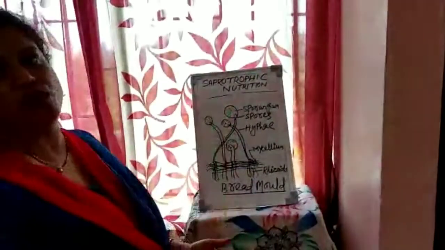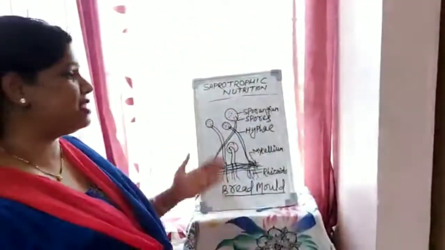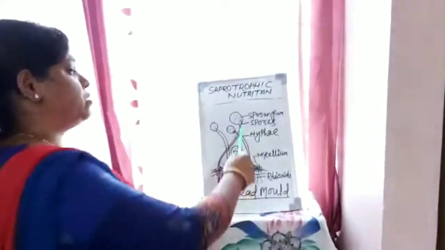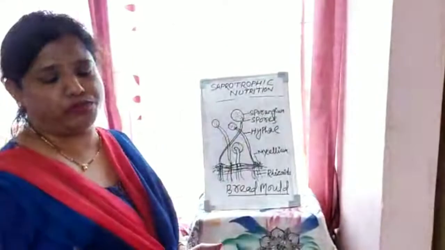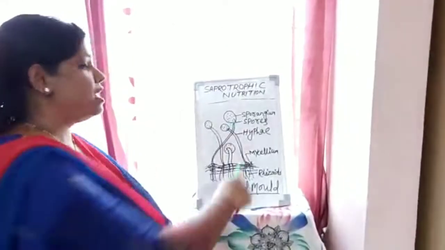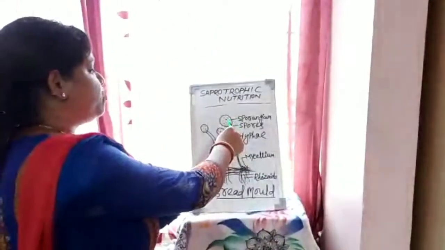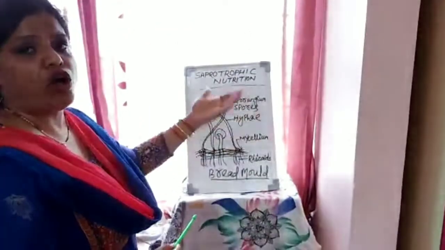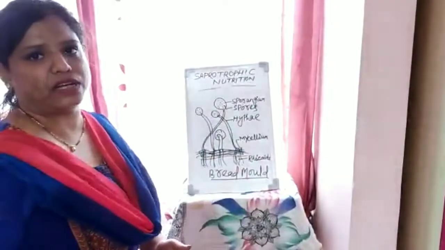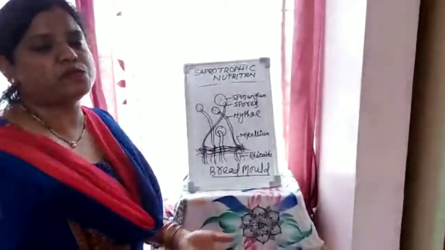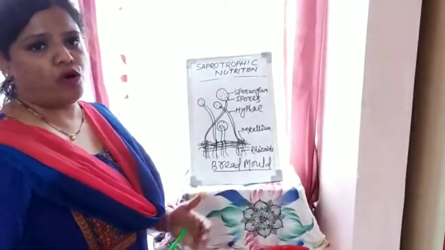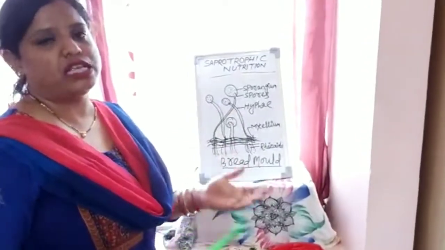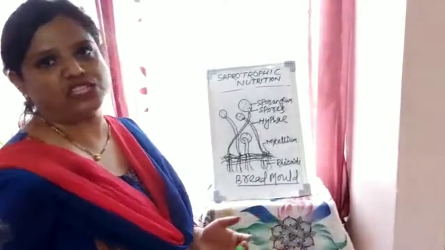The spores are responsible for reproduction, as it is a living organism and will obviously reproduce. It reproduces by the spores. How do the spores come out? When the sporangium bursts, the spores come out. They find another substratum or suitable base where they can grow, start growing, spread, and multiply in number. Students, I hope this video will help you understand saprotrophic nutrition and the structure of the bread mold.